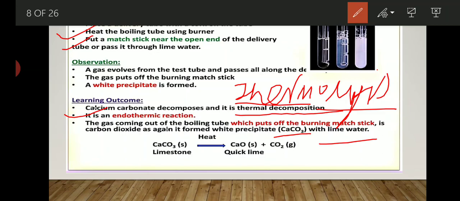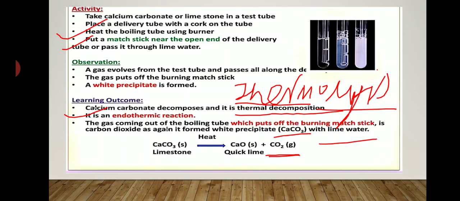It just gets put off because of the liberation of carbon dioxide gas, and a white precipitate is formed because of the formation of calcium carbonate compound again. So this is all about thermal decomposition reaction.